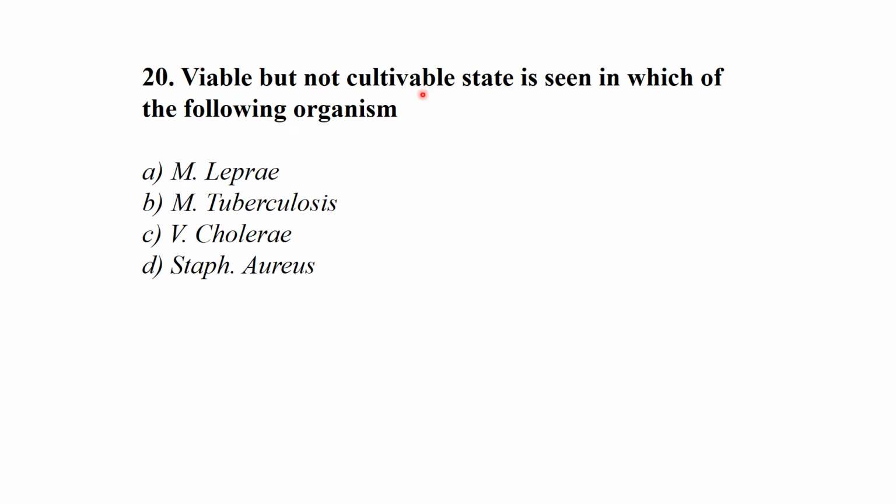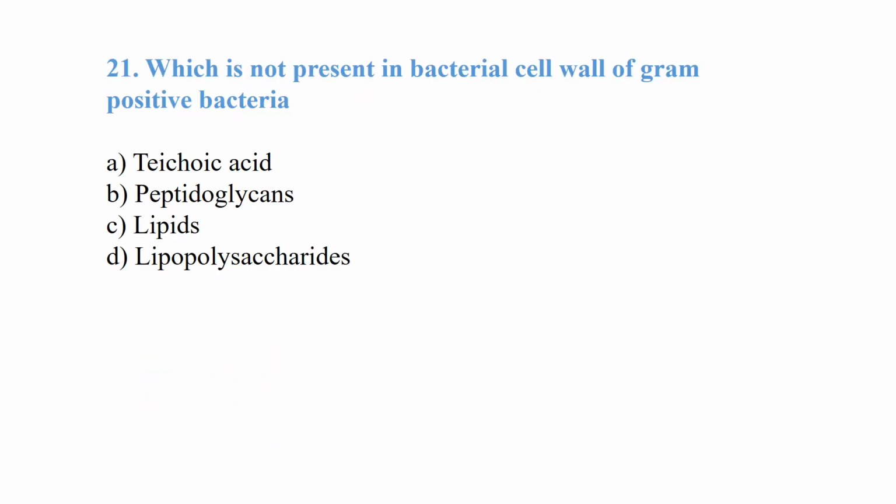Viable but not cultivable state is seen in which of the following organisms? Mainly Mycobacterium leprae. Which is not present in the bacterial cell wall of gram-positive bacteria: teichoic acid, peptidoglycan, lipids, or lipopolysaccharide? Lipopolysaccharide is not present in the gram-positive bacteria cell wall.